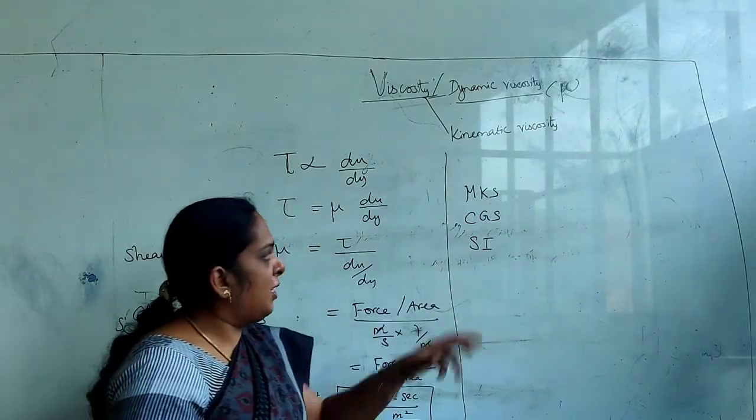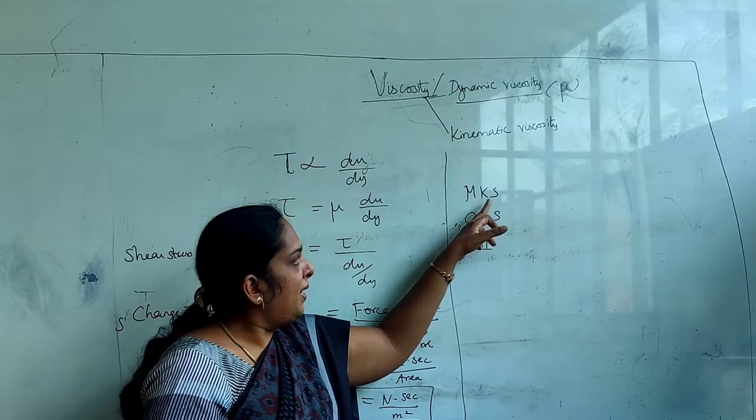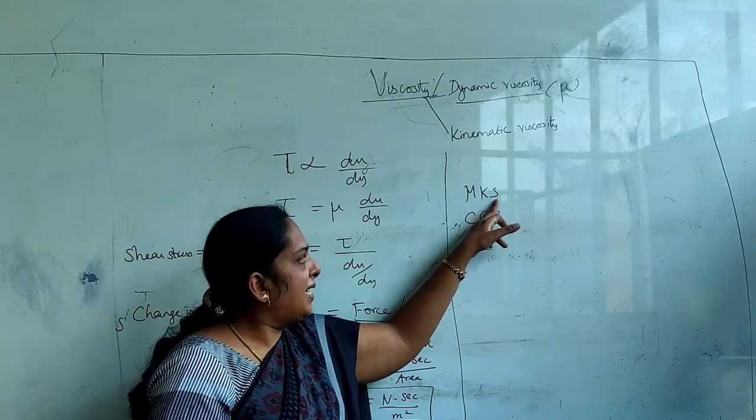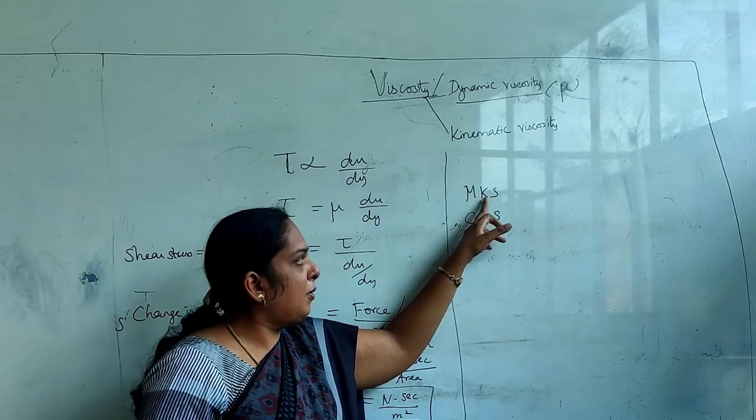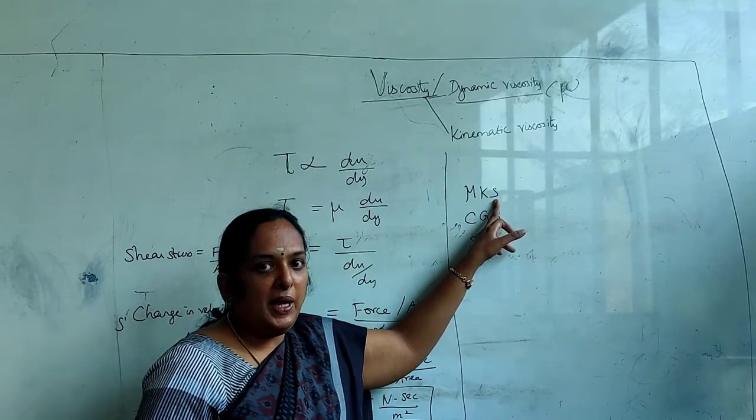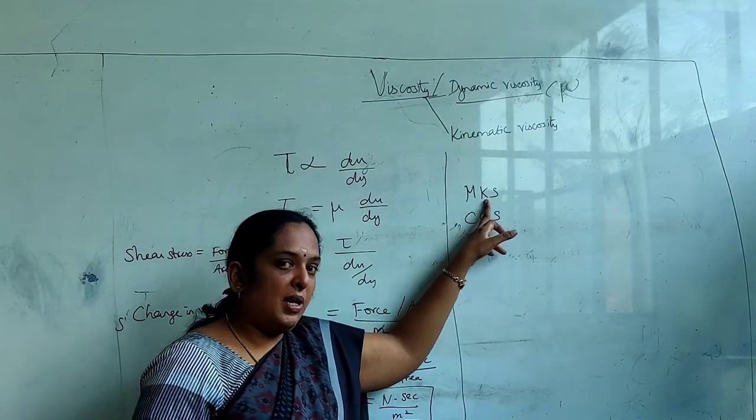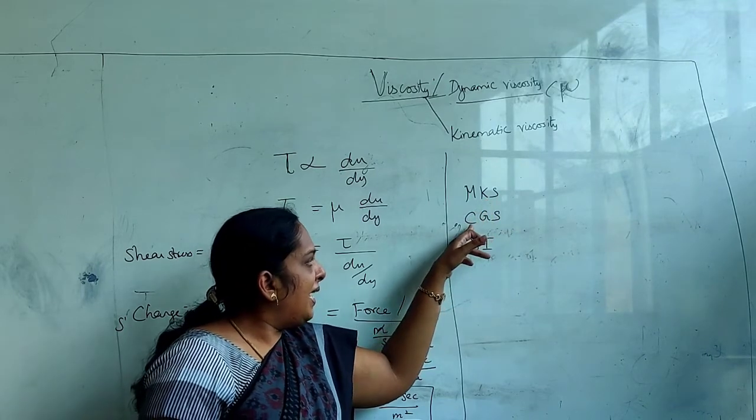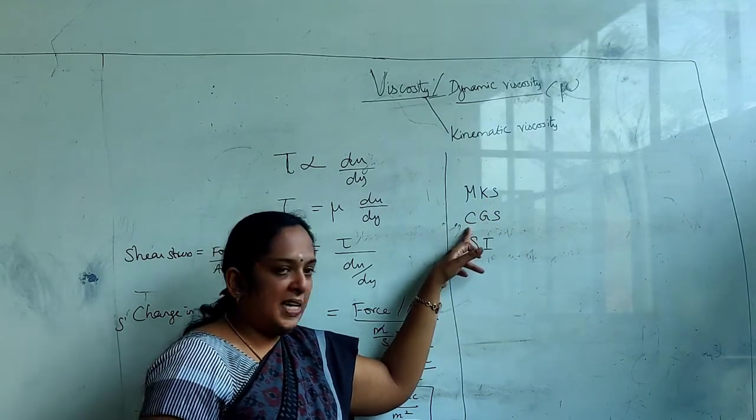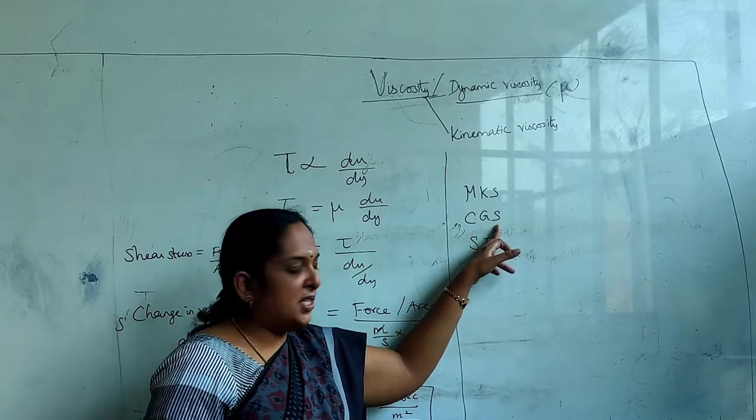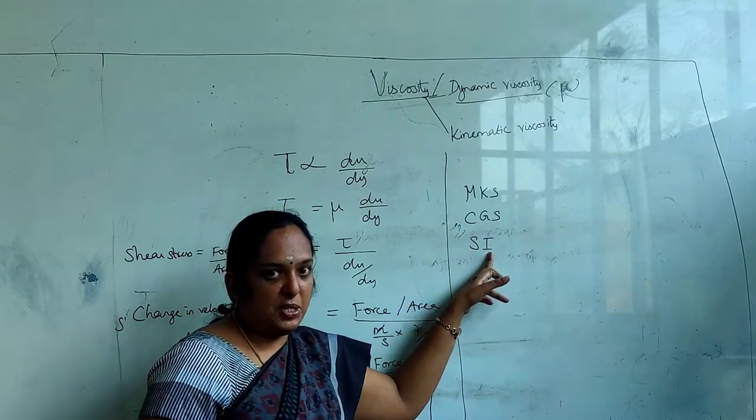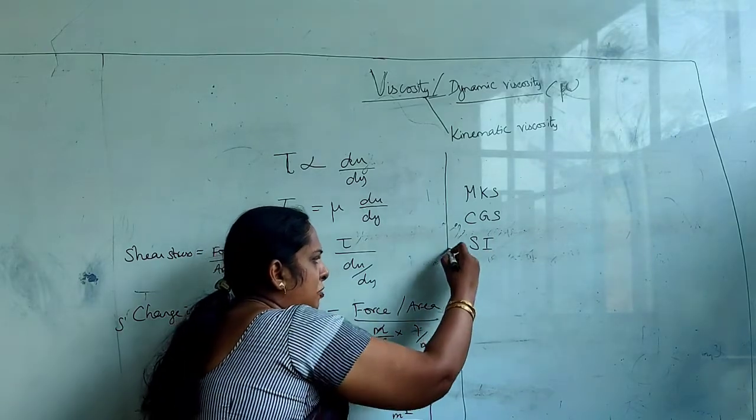So what is the MKS unit? M for meter, K for kilogram, and S for seconds. So if we express this in terms of meter, kilogram, seconds, it is said to be the MKS system, and this kilogram is here kgf. And CGS is centimeter, gram, second. So that is your CGS system. SI is the international system, which we commonly use.